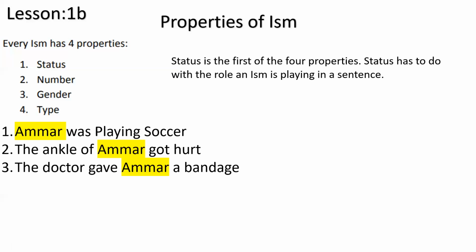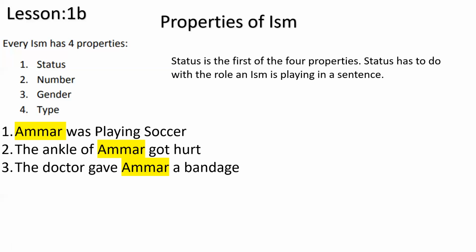Now the next one is a different kind of sentence. The ankle of Ammar got hurt. So what got hurt? Did Ammar get hurt? No, the ankle of Ammar got hurt. So Ammar is there, he has not vanished, but he comes as if he's giving us more information. Whose ankle was hurt? Ammar's ankle. The hurt part is related to the ankle, but to know more about the ankle, we have whose ankle it is. So this is a different role.